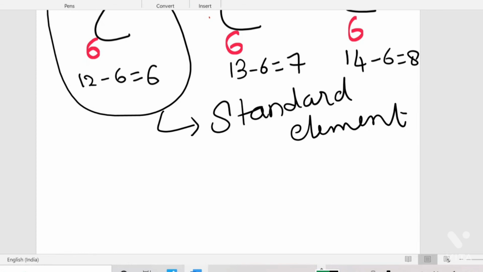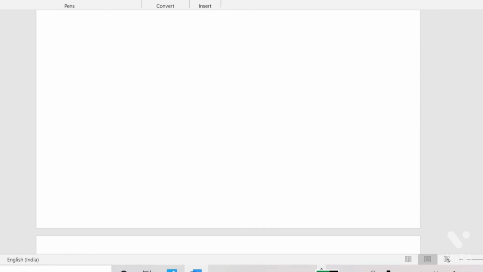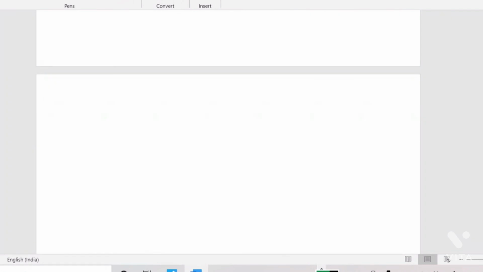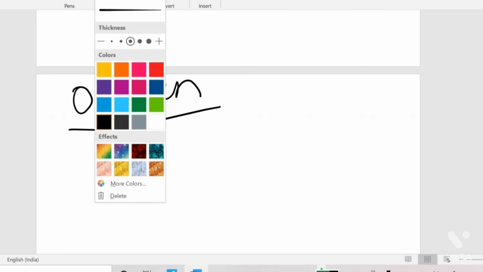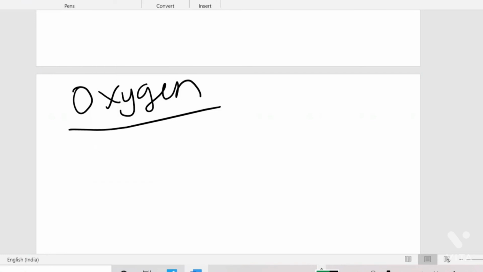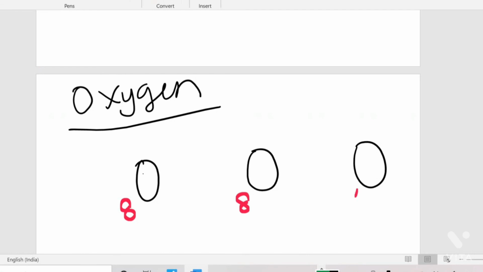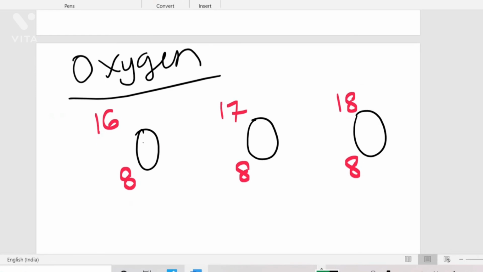Okay. The next we are moving to oxygen. Oxygen also has three isotopes. So here O, and I'll write the atomic number 8, 8, 8, and here 16, 17 and 18. So oxygen 16, oxygen 17, oxygen 18 are the three isotopes of oxygen.